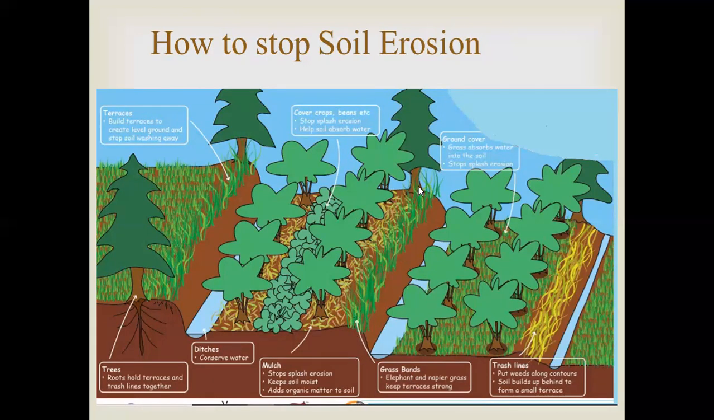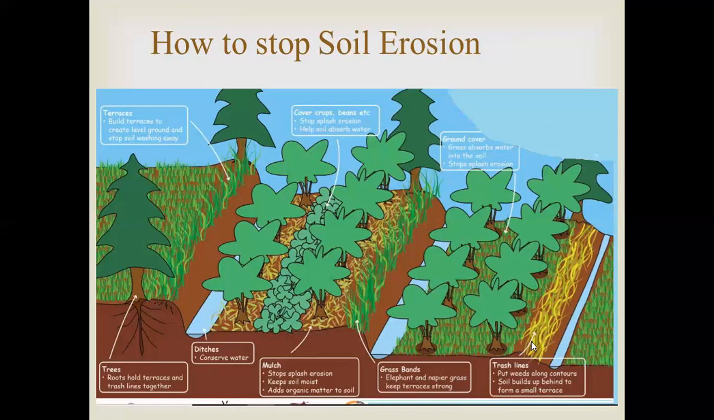They can keep the terrace strong. Not only will they stop the water from flowing down, they will in fact stop the soil which is being carried by the water, and see that the erosion does not occur or the soil does not go to the next terrace. Then on the terrace, you can go for grass, which is also absorbing water into the soil, and also stops splash erosion, and that is called the ground cover.